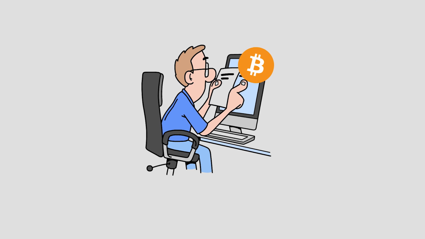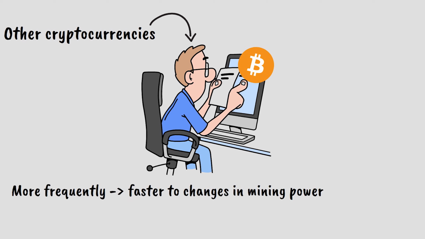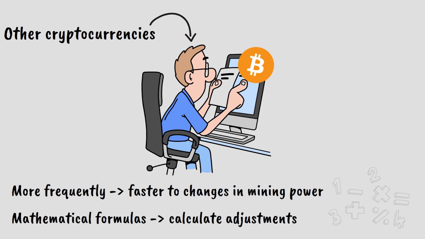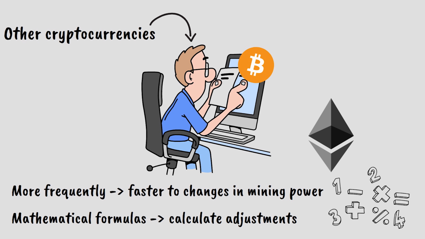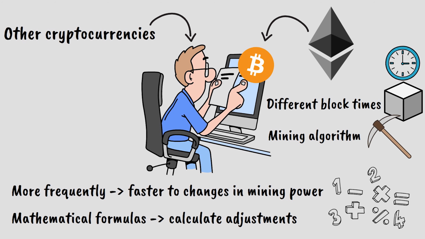Many other cryptocurrencies have copied Bitcoin's difficulty adjustment mechanism, but some have made modifications. For example, some altcoins adjust difficulty more frequently to respond faster to changes in mining power. Others use different mathematical formulas to calculate adjustments. Ethereum, before its transition to proof of stake, used a similar system but with some variations to account for its different block times and mining algorithm.